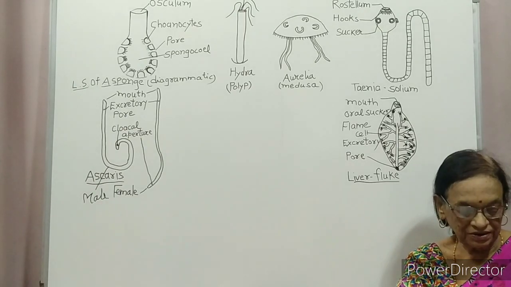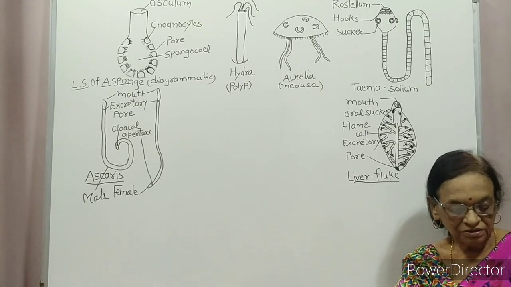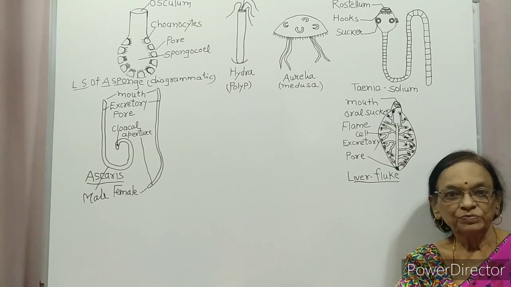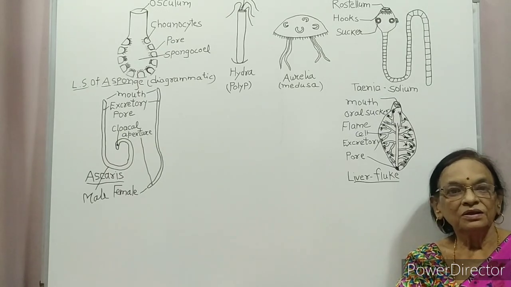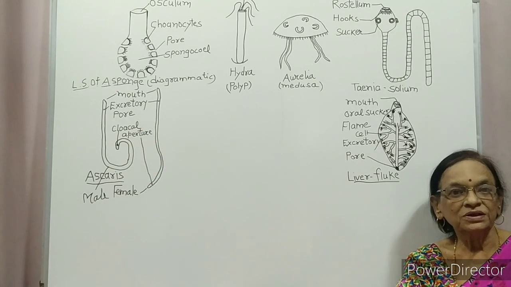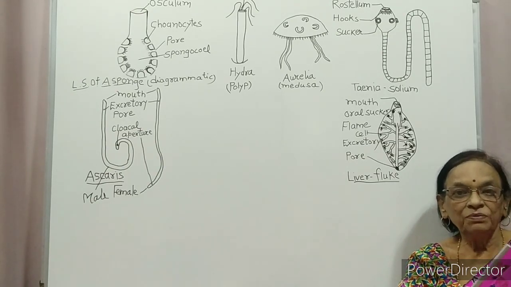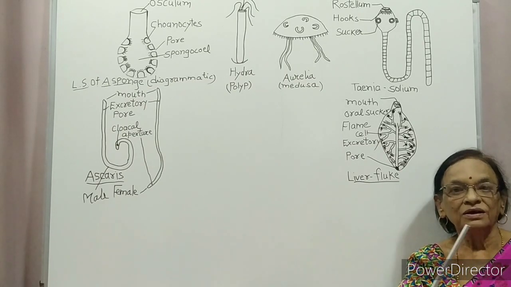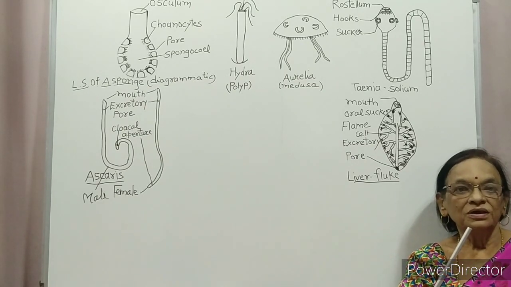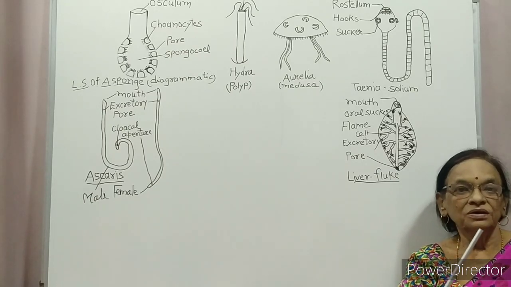Fertilization is internal and development is indirect through larval stages. Some animals like planaria have a high capacity of regeneration. If any part of planaria is broken, it would grow into the new part.